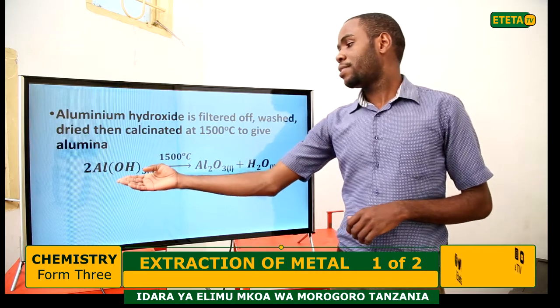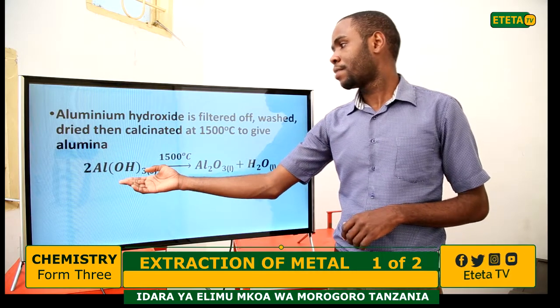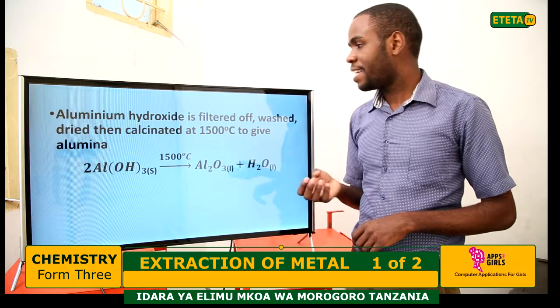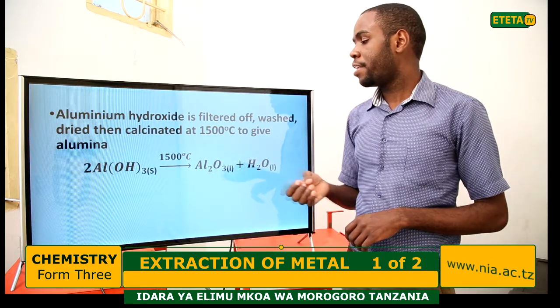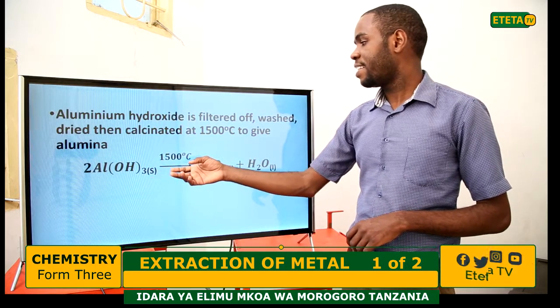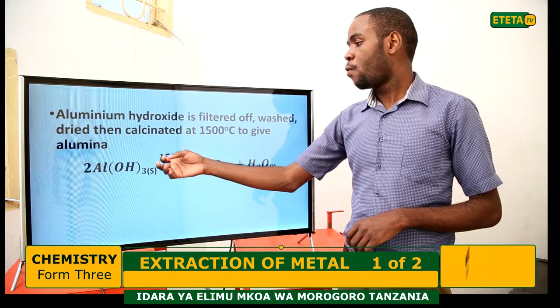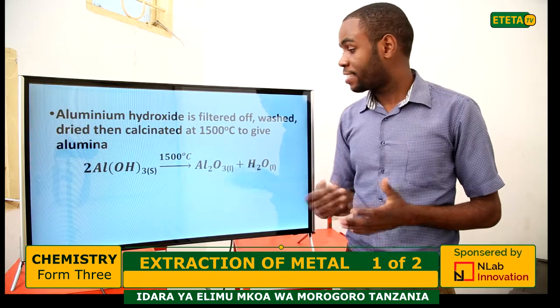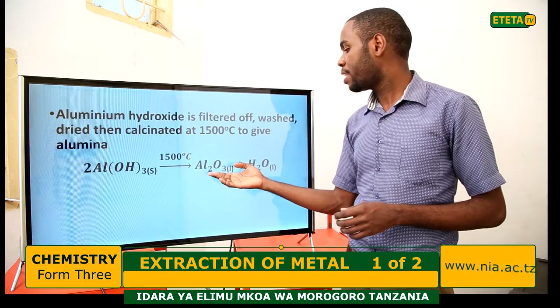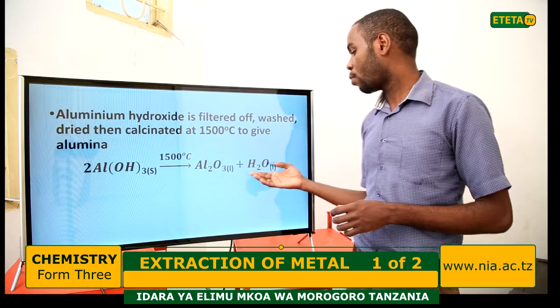Aluminium hydroxide, which is a precipitate, after washing and drying, is calcinated at a temperature of 1,500 degrees centigrade. At the end, what is formed there is aluminium oxide, which is called alumina, and water.